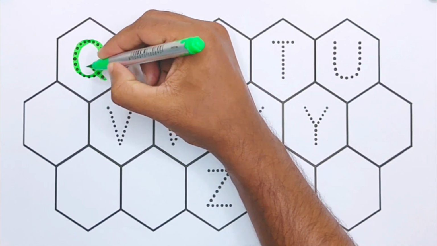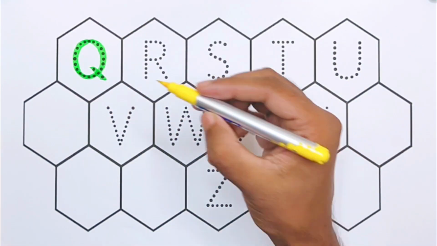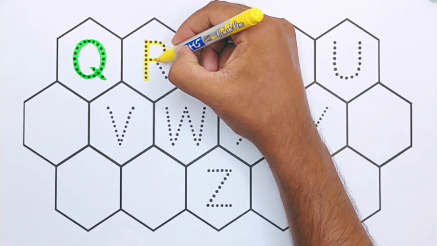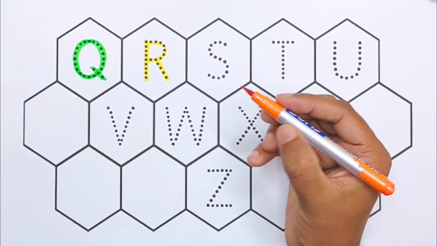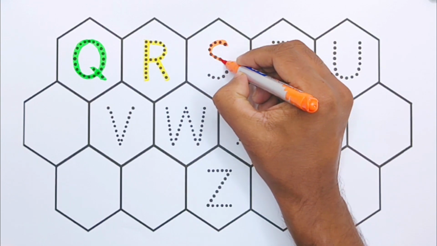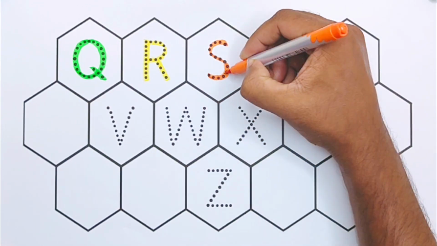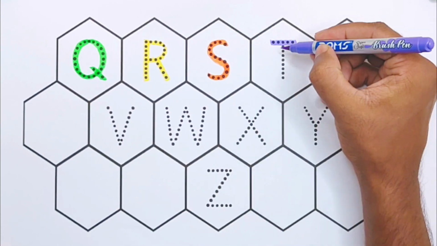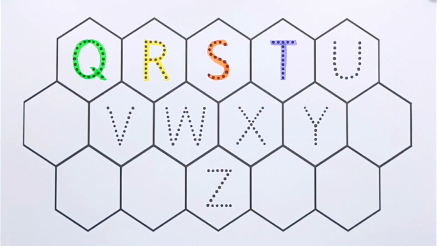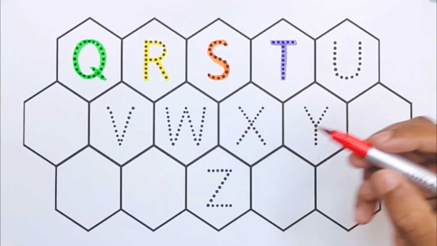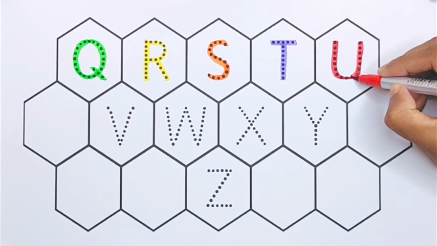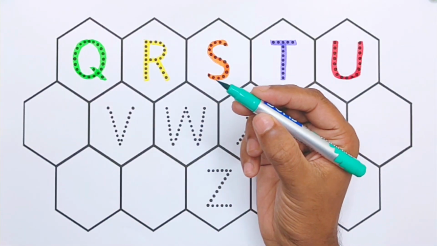Q for queen. Yellow color. R for rainbow. Orange color. S for strawberry. Purple color. T for tomato. Red color. U for umbrella. Green color.